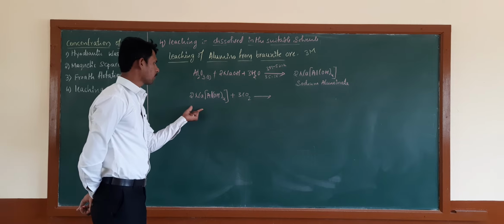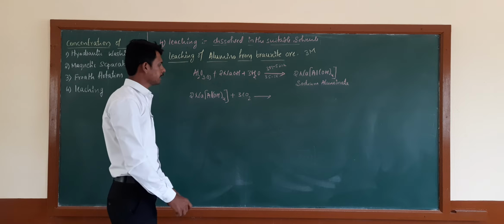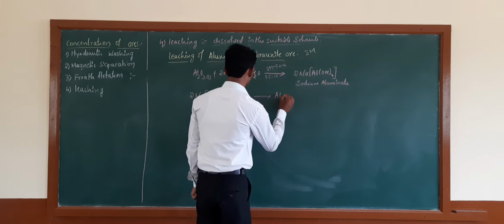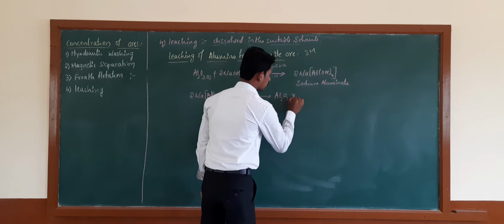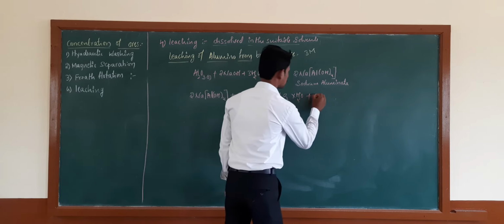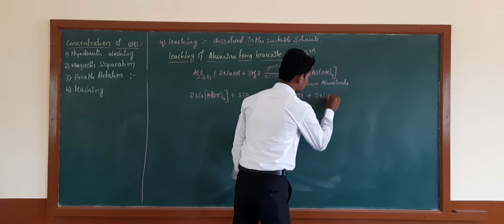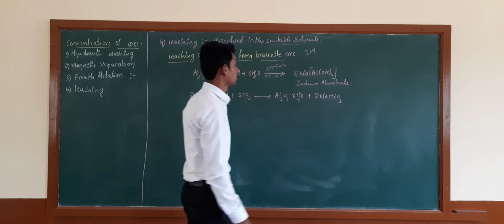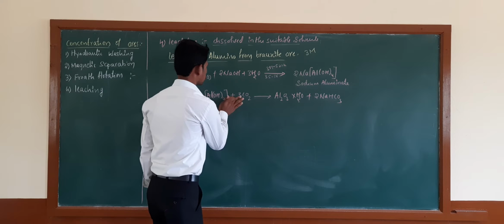Then there is a formation of the hydrated aluminum oxide, that is Al2O3.xH2O plus 2NaHCO3.